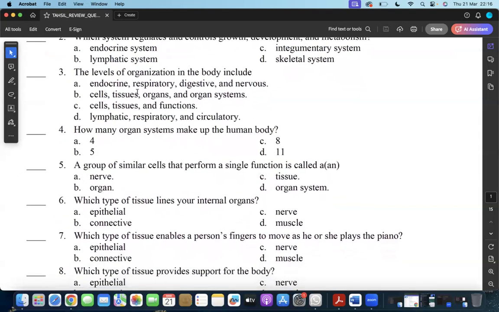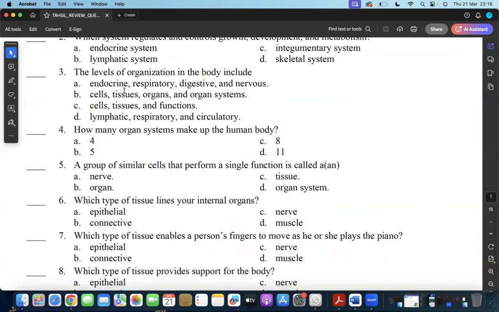Question number 3 says, the levels of organization in the body include what? When you say the levels of organization, the meaning is how the body gets organized from the very little, very simple to the most complex. The most simple part of the body is the cells.